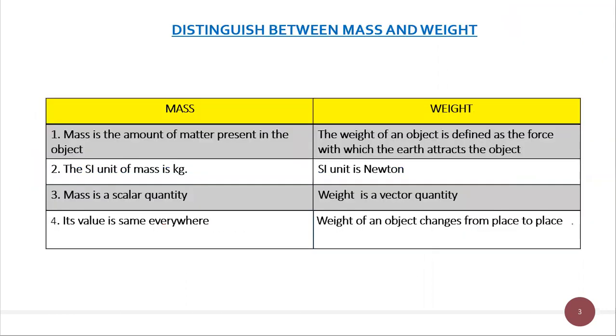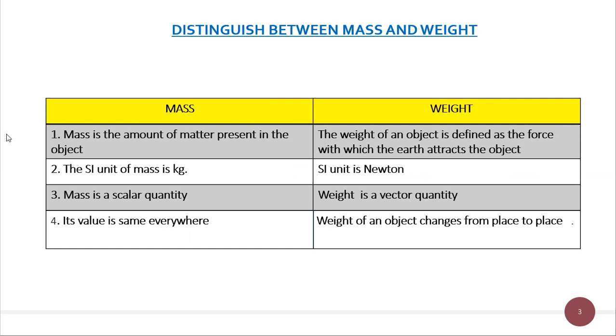Now we will discuss the difference between mass and weight. Mass means amount of matter or material present in the object. Weight means force with which the earth attracts the object. Now, SI unit of mass is kilogram and SI unit of weight is Newton. Mass is a scalar quantity. Weight is a vector quantity. Now, last one is its value is same everywhere. That means mass will not change from place to place, but weight of an object changes from place to place.